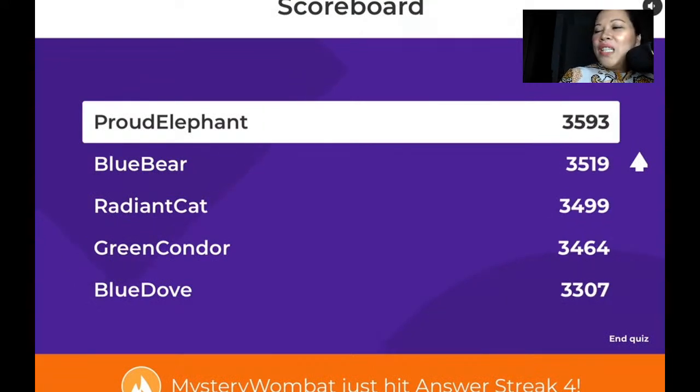I wonder who this Proud Elephant is. Very proud elephant. And then second, Blue Bear. And then we have Radiant Cat, third. Okay. And well done, Mystery Wombat, for hitting 4 answer streaks. So in the scoreboard, it will only show the first 5. And do not worry, if you go up on the scoreboard, you will be able to be on the top 5. Okay, well done, Mystery Wombat.